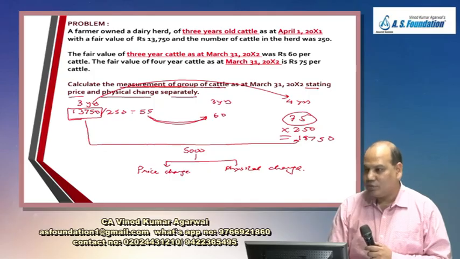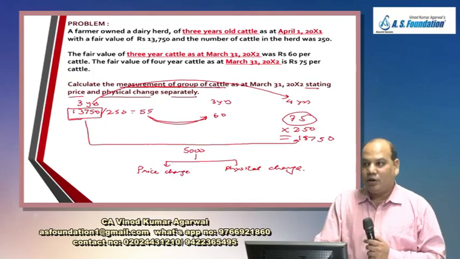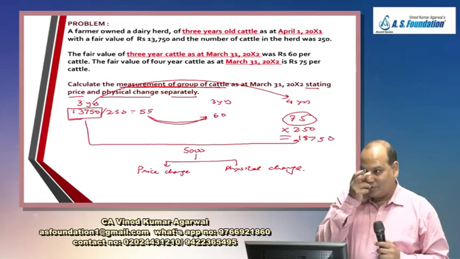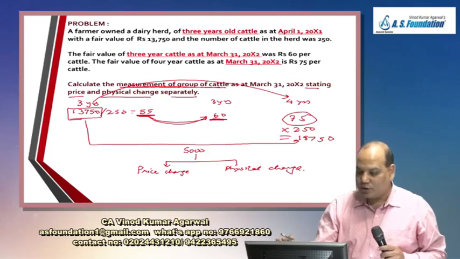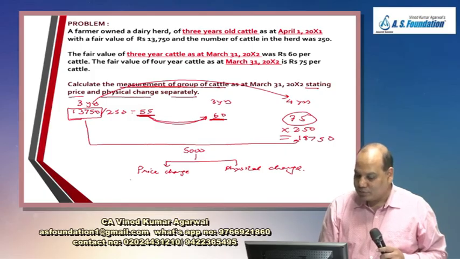Something you will learn in, say for example, the standard costing syllabus. Same cattle, earlier it was 55, now it is 60. Assuming for the time being no physical change, its price has gone up by 5 rupees. So 250 cattle into 5, 1250.